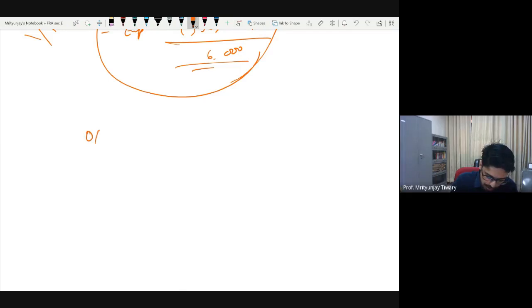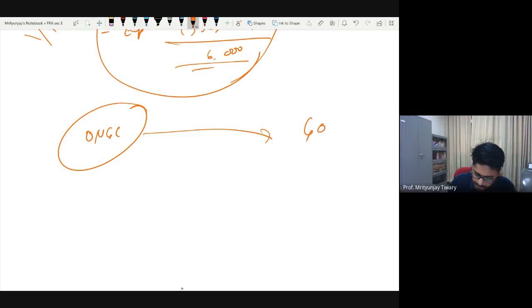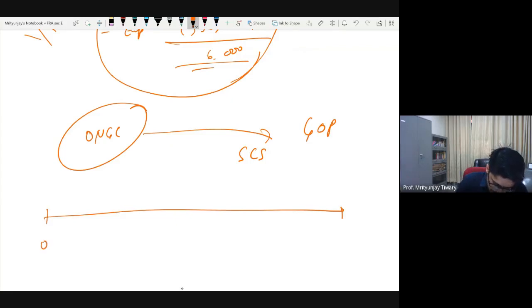Let's say we are talking about a company called ONGC. Let's say ONGC is invited by the government of the Philippines to do some oil exploration in the South China Sea, to come and explore whether there is oil or not. Let us say this is how things happen. On day 0, you signed the agreement. On day 1, our team, team ONGC, arrived in the Philippines. On day 2, let us say